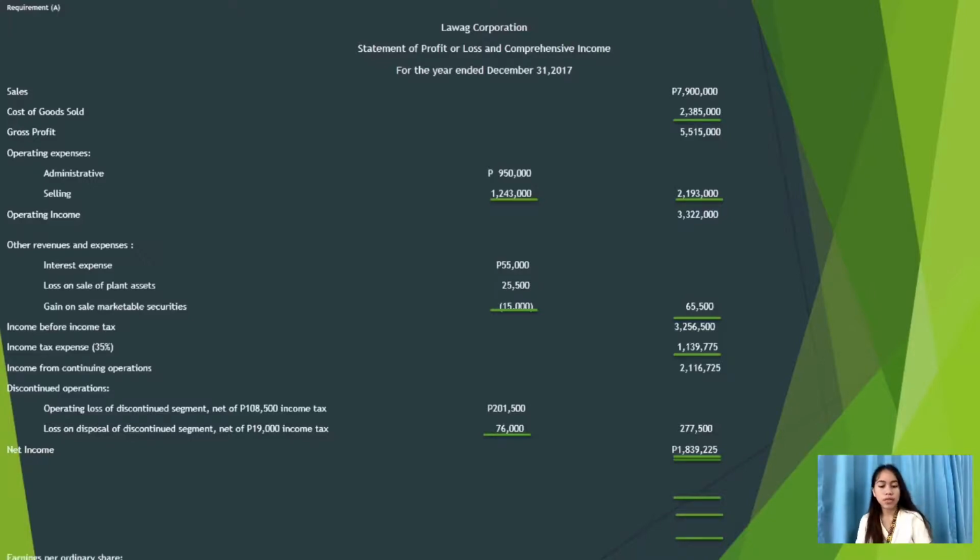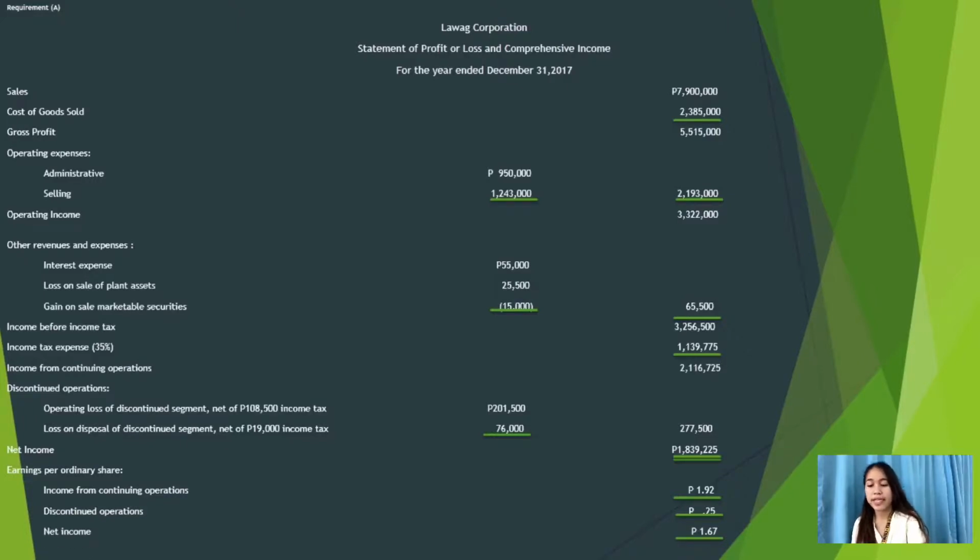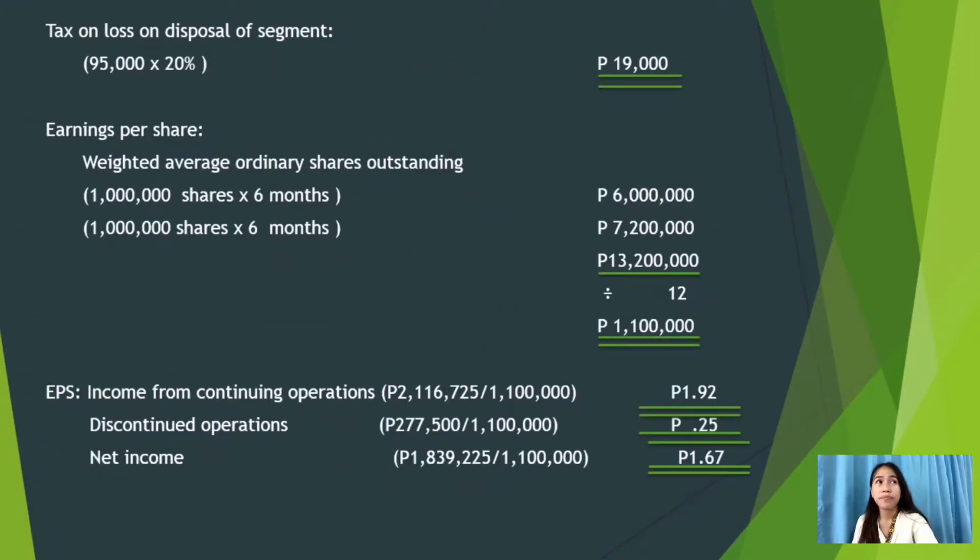So let's go next with the earnings per ordinary share. We have income from continuing operations, discontinued operations, and net income. First, we get the weighted average number of shares. On the second additional information, we have 1 million shares from January to June. So the process will be 1 million shares times 6 months, and 1,200,000 shares times 6 months, the 200,000 being the additional ordinary shares stated in the additional information.